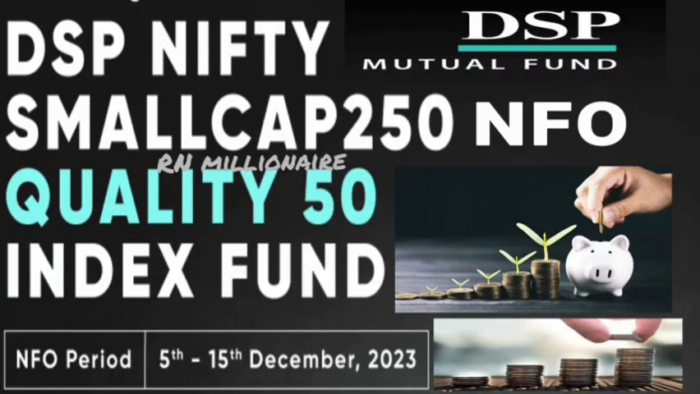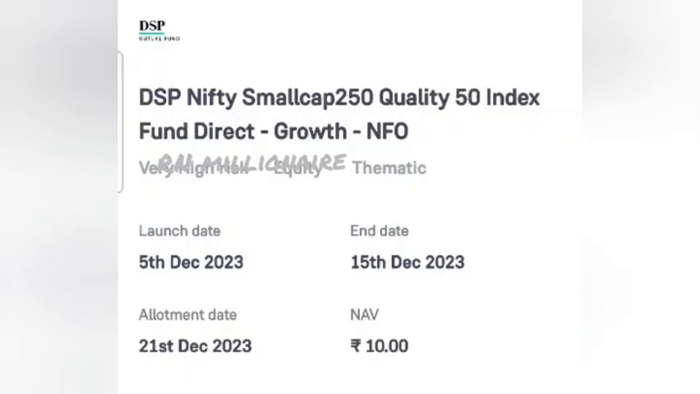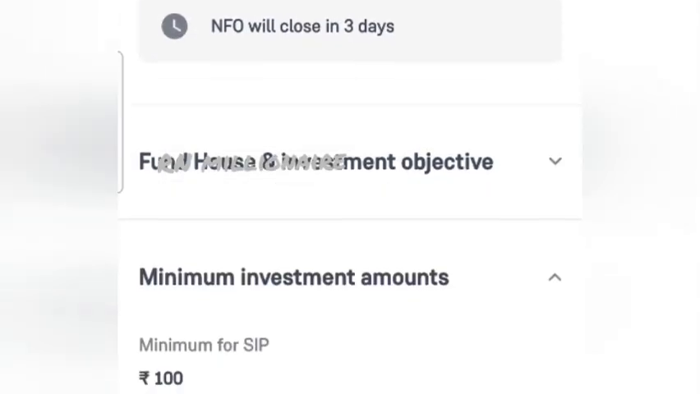DSP Mutual Fund has launched the DSP Nifty Smallcap 250 Quality 50 Index Fund. This fund opens on 5th December 2023 and closes on 15th December 2023. The allotment date is 21st December 2023 and the NFO offer price is 10 rupees. There is no entry load or exit load as this is an index fund.